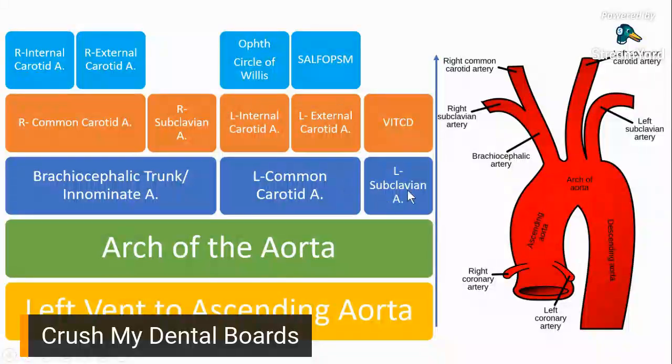And from the subclavian artery naman, we said na it branches out to 5 different branches, and the mnemonic doon would be Vit C and D, like vitamin C and D. And there you go, that's the main arteries of your head and neck.